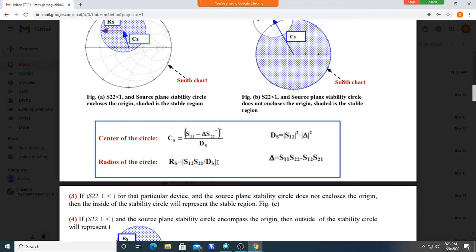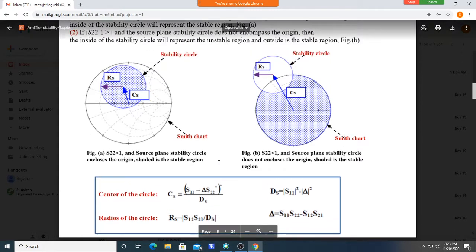So, stability circles: if it is conditionally stable, we should draw two types of stability circles. One is the input stability circle, another is the output stability circle. Okay, so how to draw this input stability circle and output stability circle, we will see.